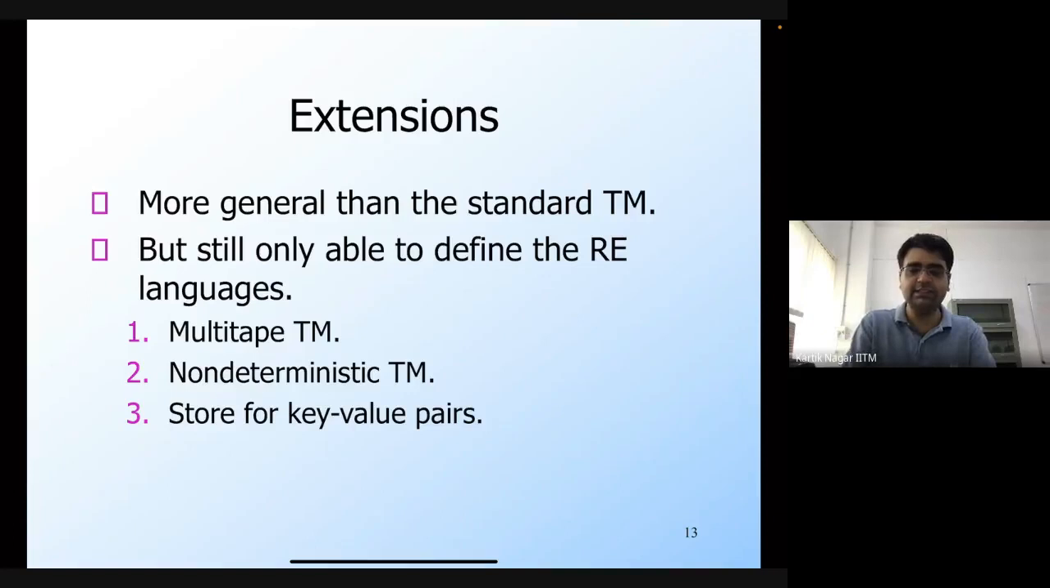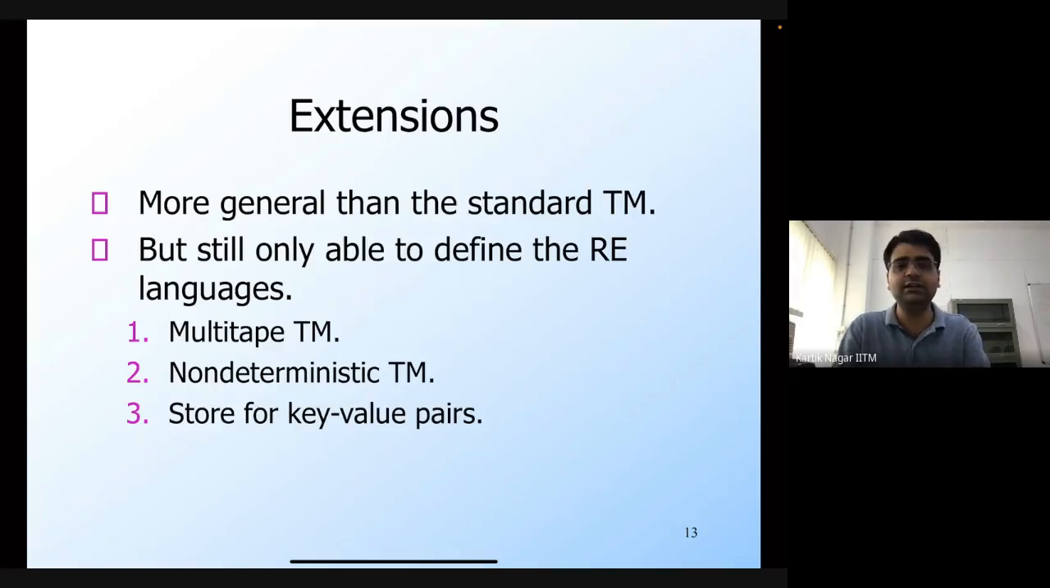So which means that these extensions of the Turing machine are only able to define the RE, or the recursively enumerable languages. So if you have a language, and if you come up with a Turing machine which is more powerful than the general model, more powerful in these three senses that I have just mentioned on the slide, then it doesn't really matter.